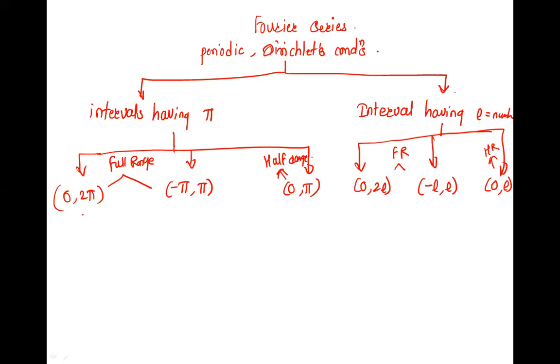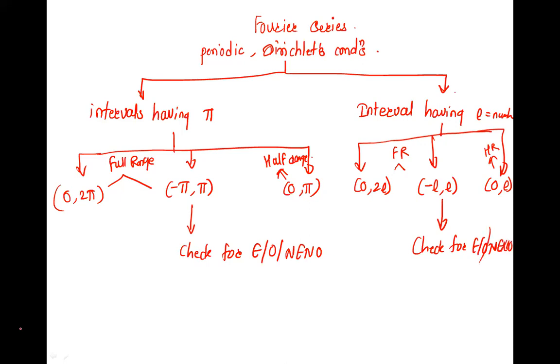Right? So in full range, 0 to 2 pi, minus pi to pi, and whenever it is 0 to 2 pi, do we check for even odd? No. In minus pi to pi, we need to first check, right? Check for even, odd, or neither even nor odd. Not here and not here, only for this, and same here, we have to check for even, odd, neither even nor odd. Okay, in 0 to 2 pi, we'll take it forward. So first is 0 to 2 pi.